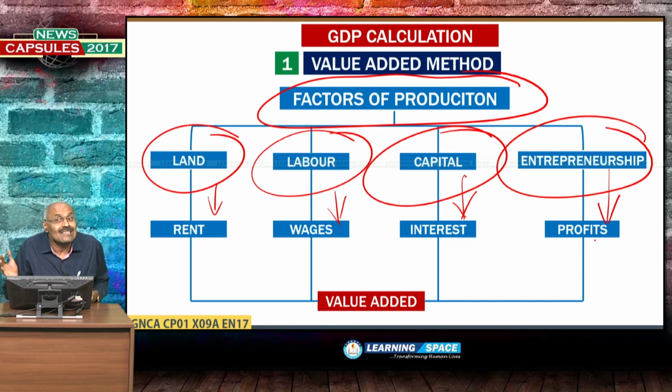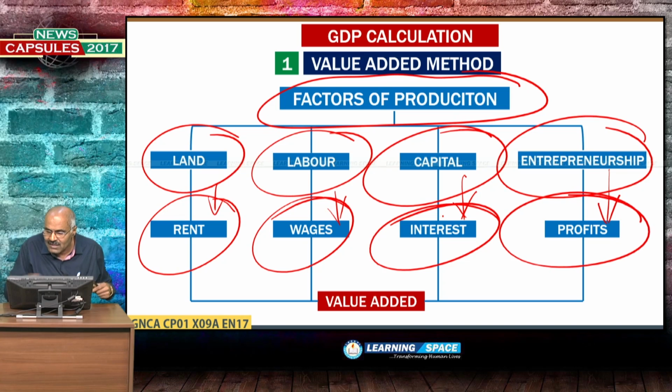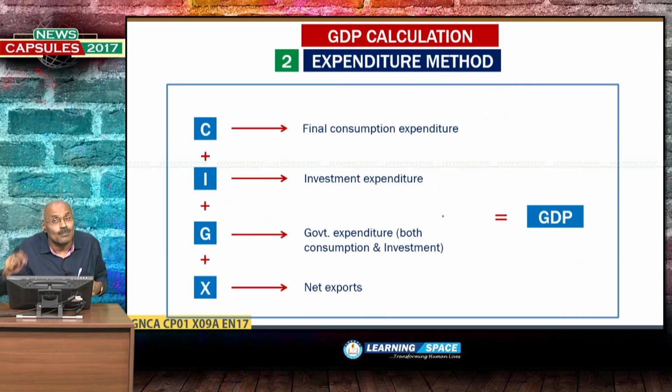To do the business, these four are known as the factors of production: rent, wages, interest, and profits. If you combine them together, it is value added. So, value added is the sum total of rent, wages, interest, and profits.